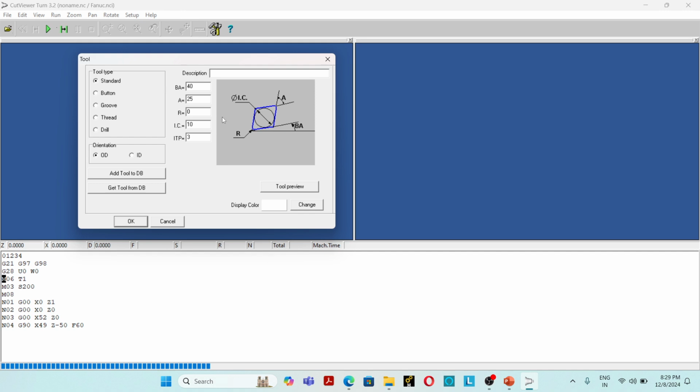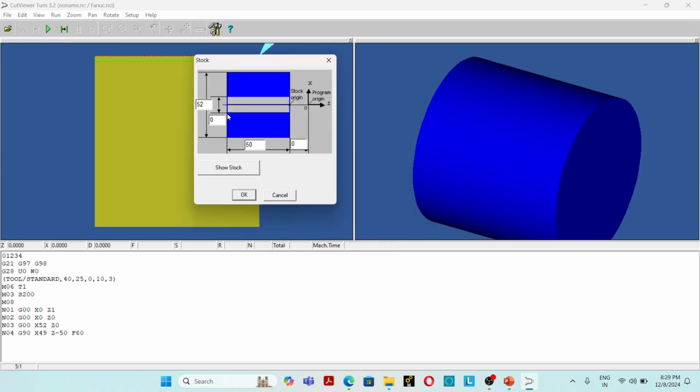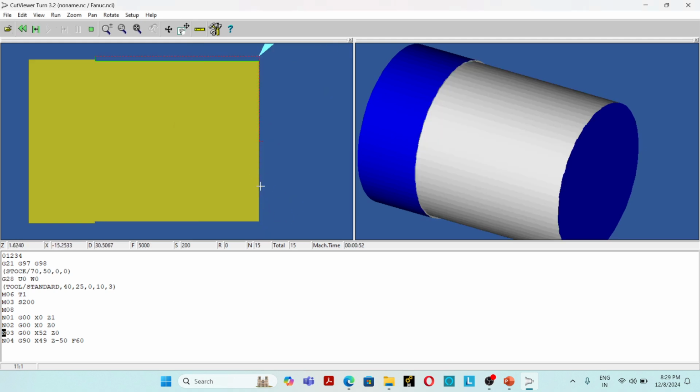So this is a tool signature. We are using a standard tool. Stock diameter 50 mm, length 70 mm. Okay.